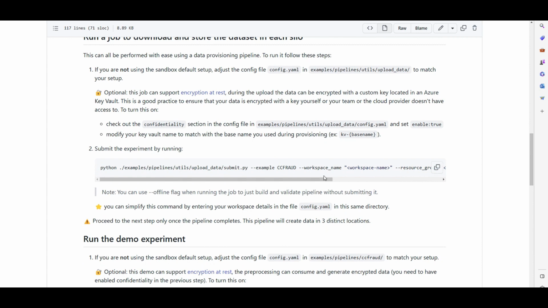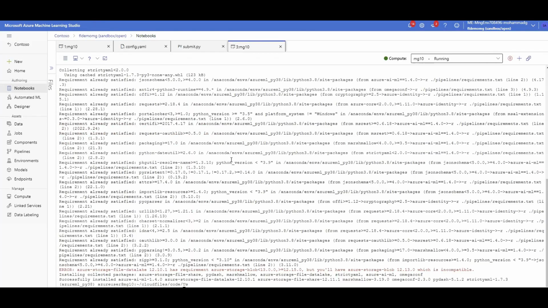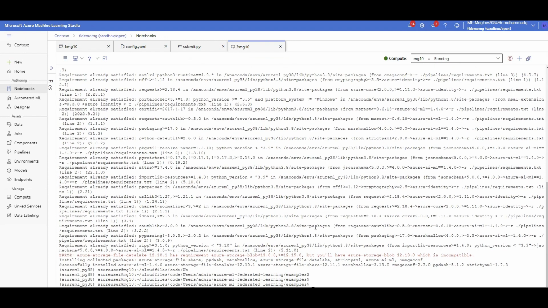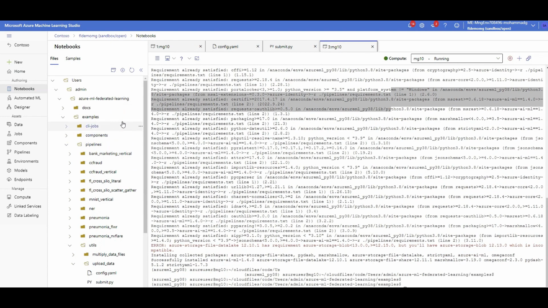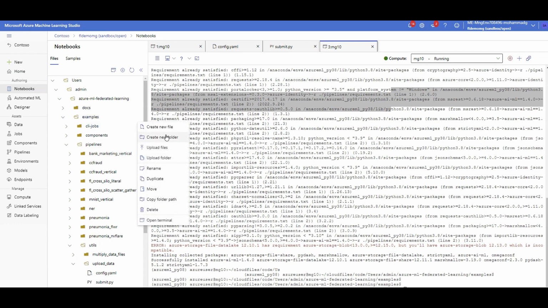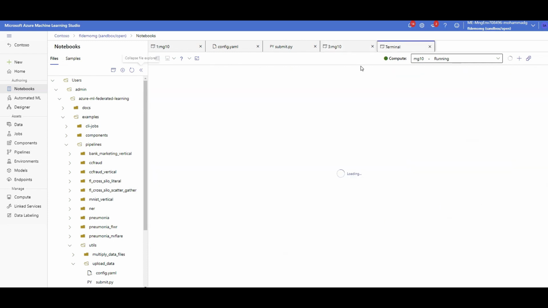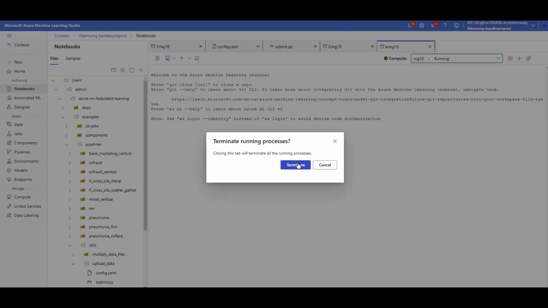So you can just simply copy this, go back to the terminal, okay, let me make it a little bit smarter, or actually create another one, because I don't think you see the end of this terminal. So let me create another terminal and close this one, terminate.